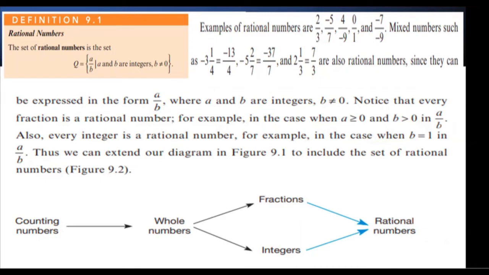So pag pinagsama natin yung fractions and integers, then we get the rational numbers. Okay? So finally, we can say that the set of counting numbers is a subset of whole numbers, and the whole numbers are a subset of rational numbers, or yung ginagamit natin na Q. Okay? Ayan, ganyan.